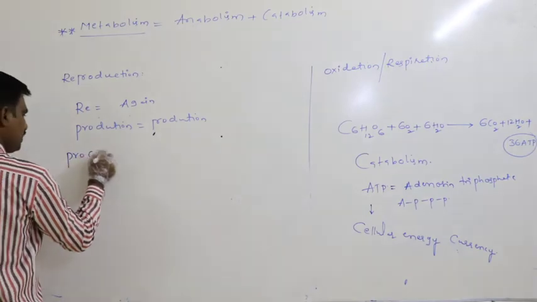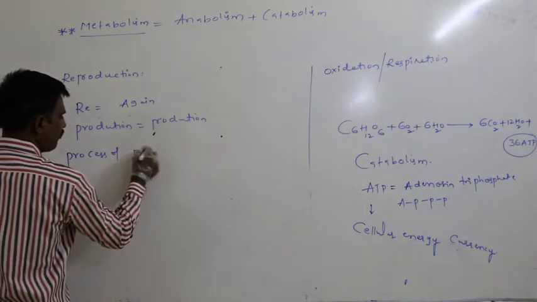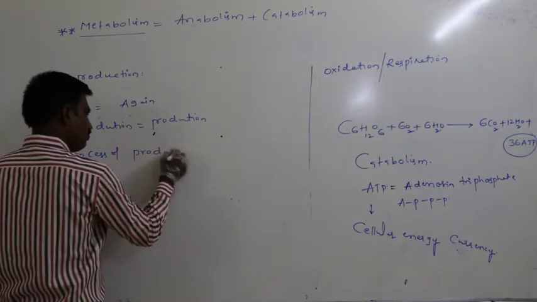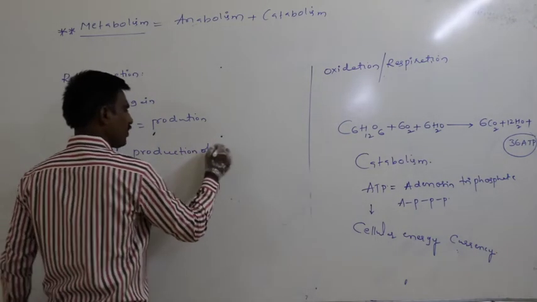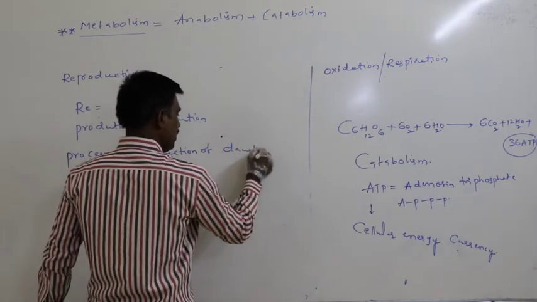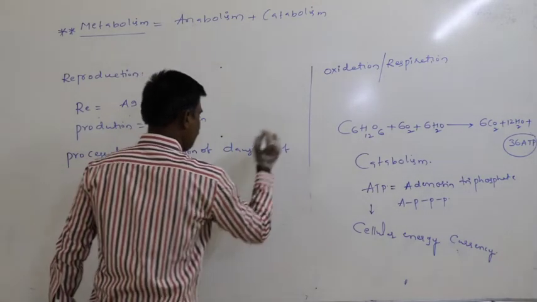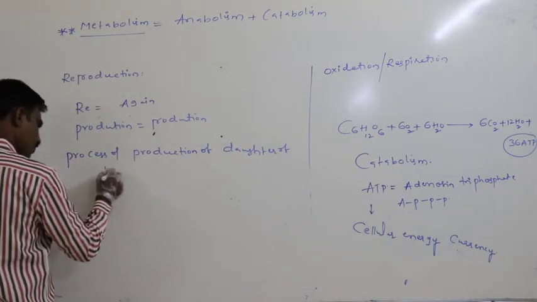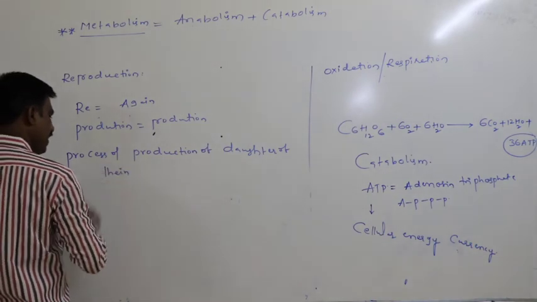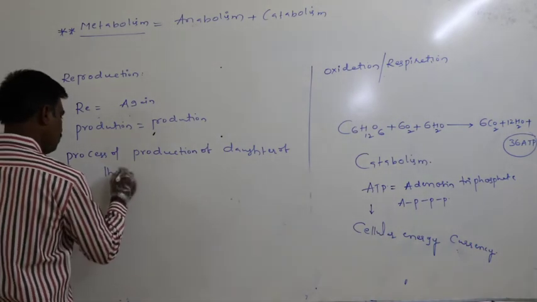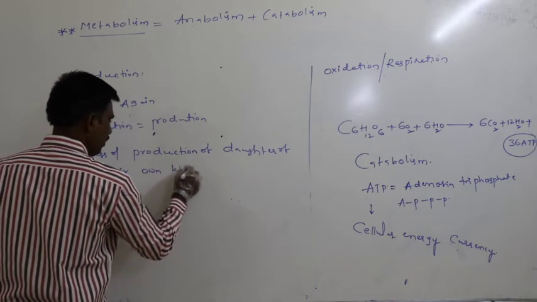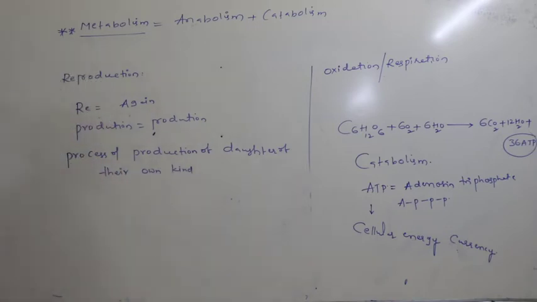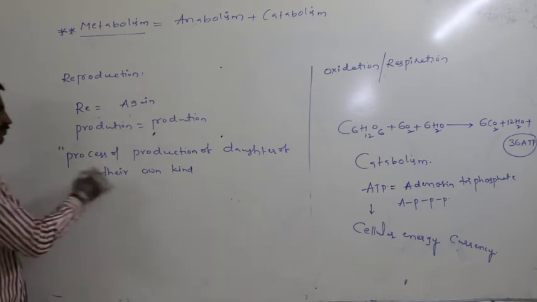The definition is: the process of production of daughters of their kind, or their own kind, is said to be reproduction.